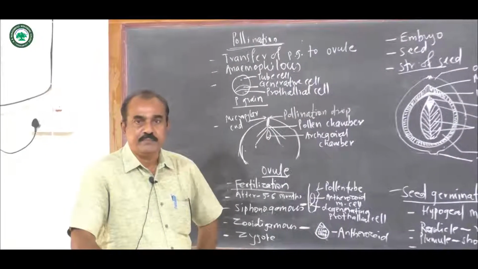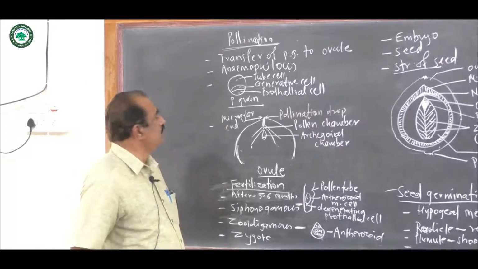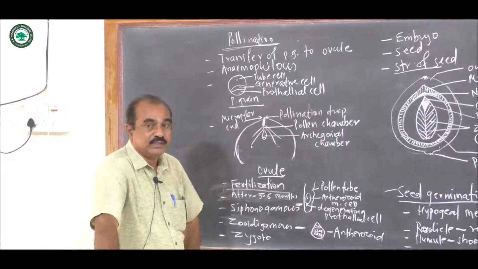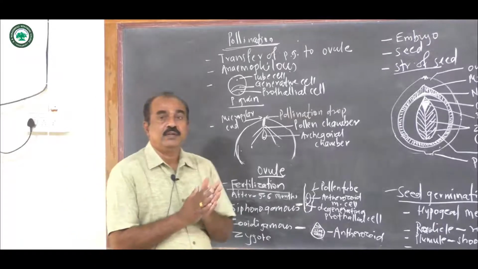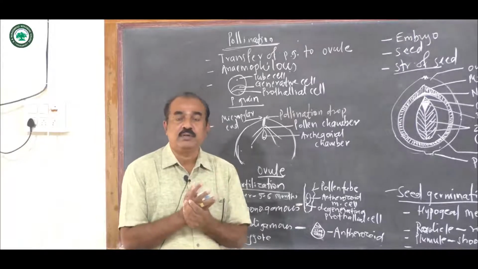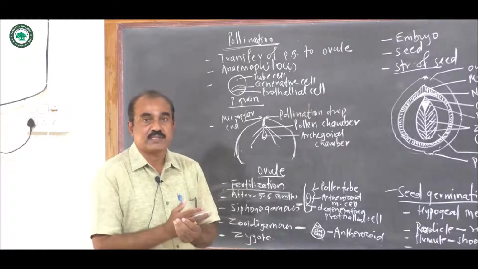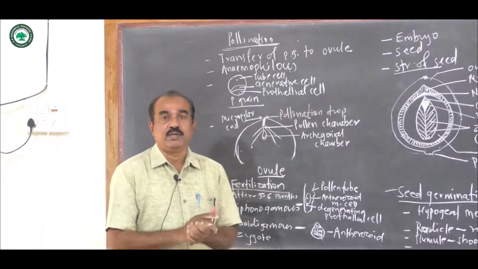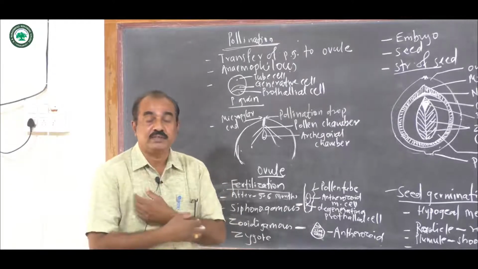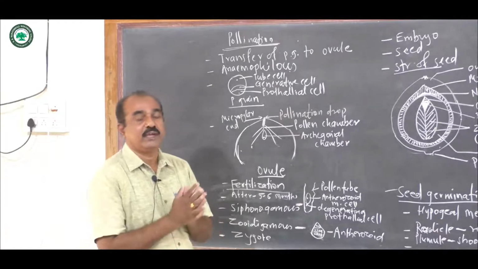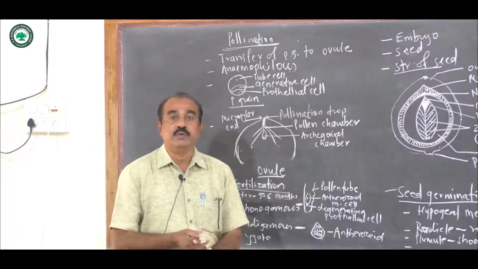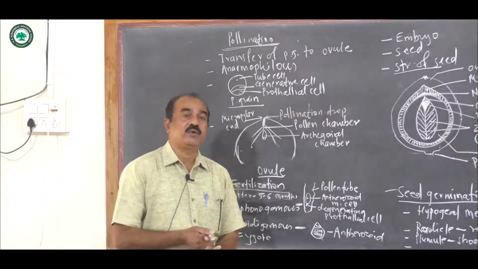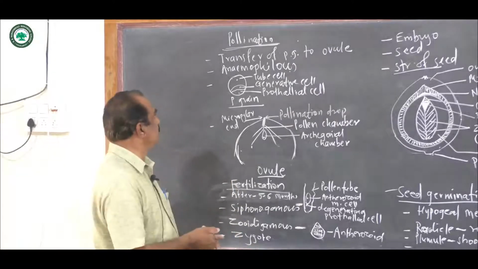We are going to study the next point, that is the pollination. Pollination in the cycas. When the pollen grains, that is the male reproductive structure proper, are transferred from a male reproductive part to the female reproductive part, that is to the ovule, it is called pollination. And here in cycas, this pollination takes place with the help of wind. So it is called anemophilous pollination.